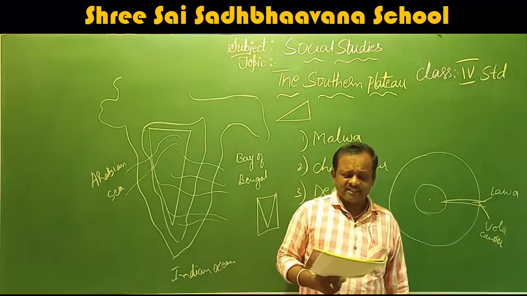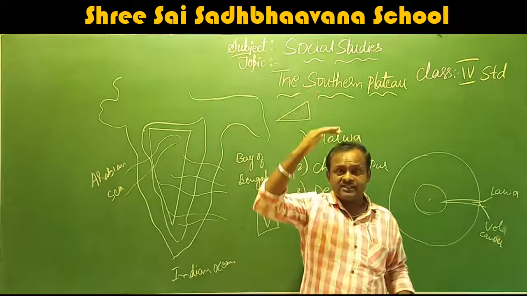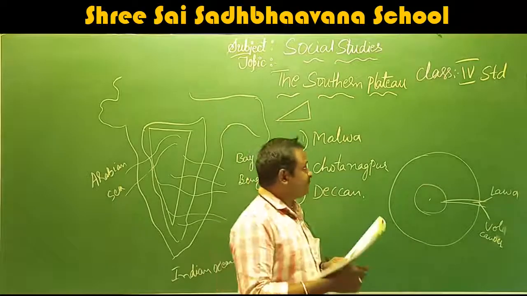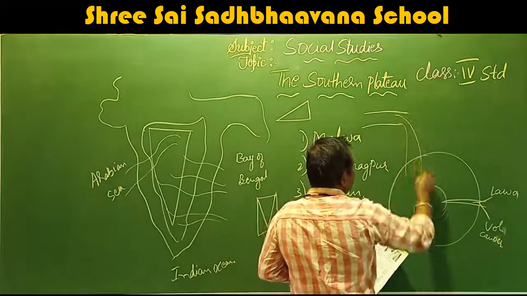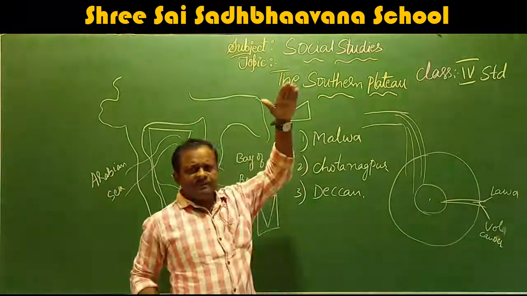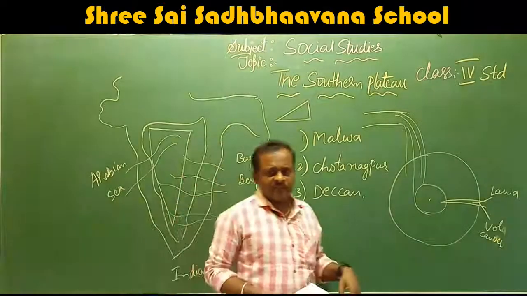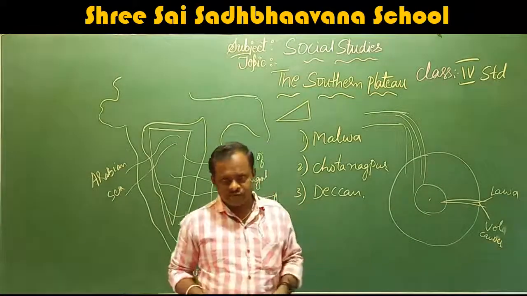Jog Falls, formed by the Sharavati river of the Plateau region in Karnataka, is one of the highest waterfalls in India. Waterfalls, that means from the mountains, the river flows to the lowland. From a high place, the river is falling down. Here we are producing electricity also.